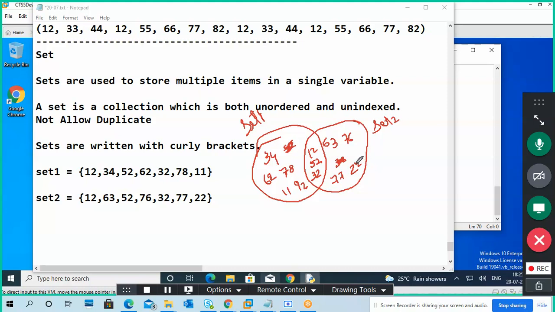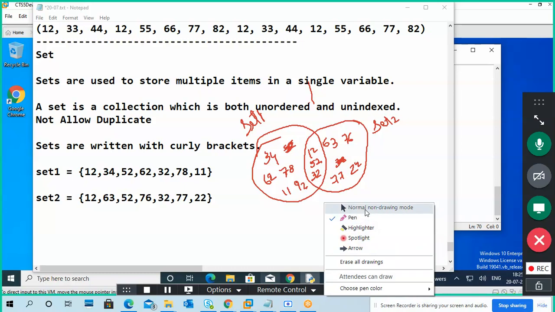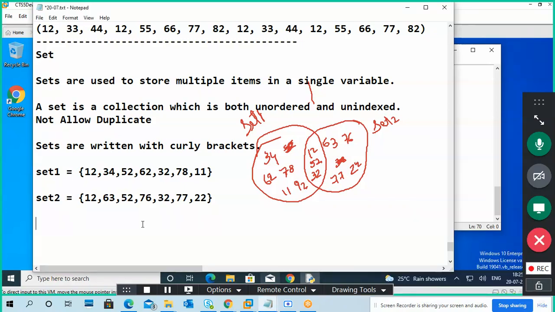What is the common data? The middle one is the common data, right? Yes, this is correct. Common data: 12, 52, 32.